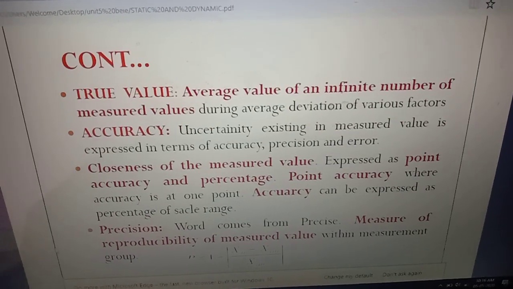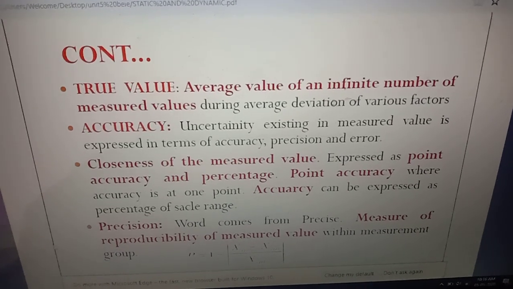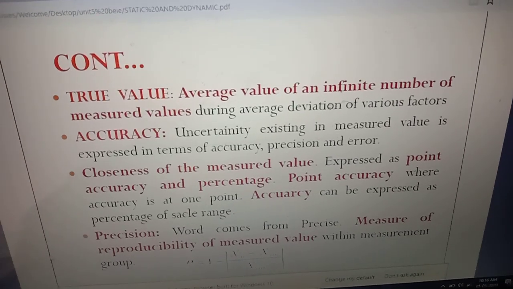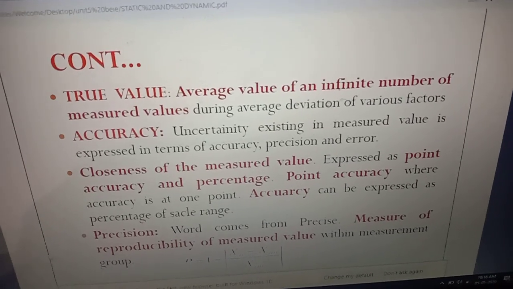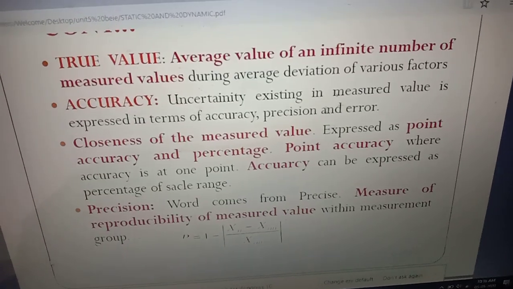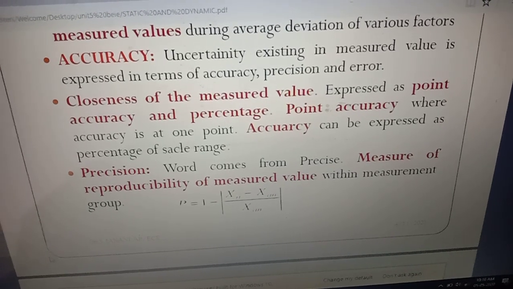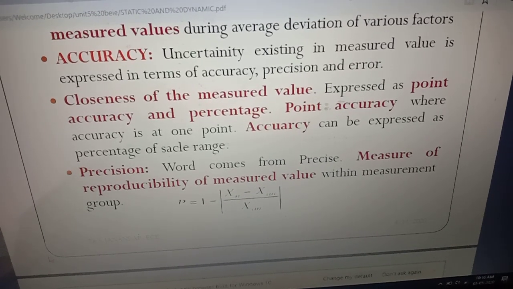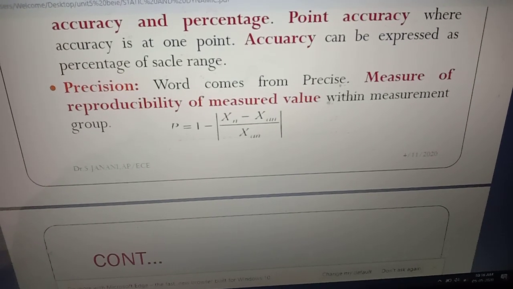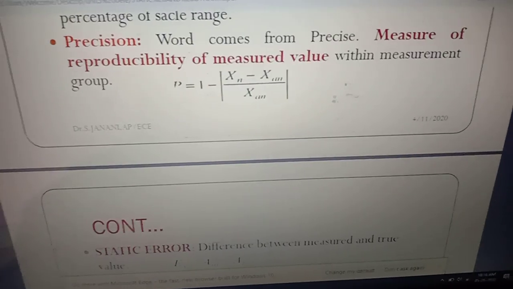What is the true value? It is the average value of an infinite number of measured values. What is accuracy? It is an uncertainty in the measured value. What is precision? The word comes from precise. It is the reproducibility of the measured value within the measurement group. The formula is given by 1 minus (xn minus xan) by xan.